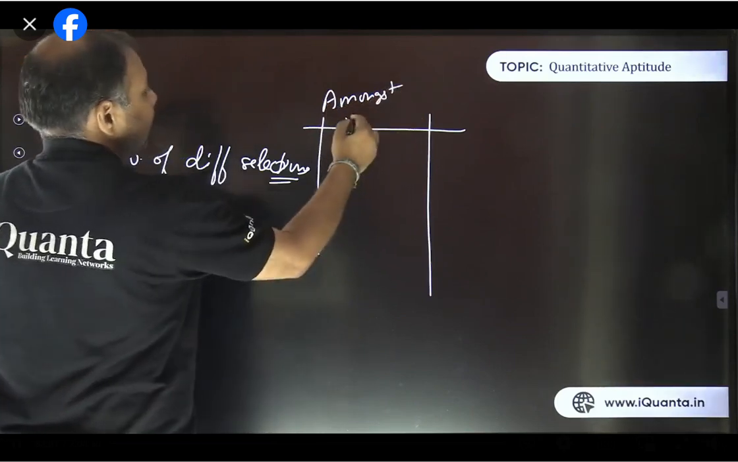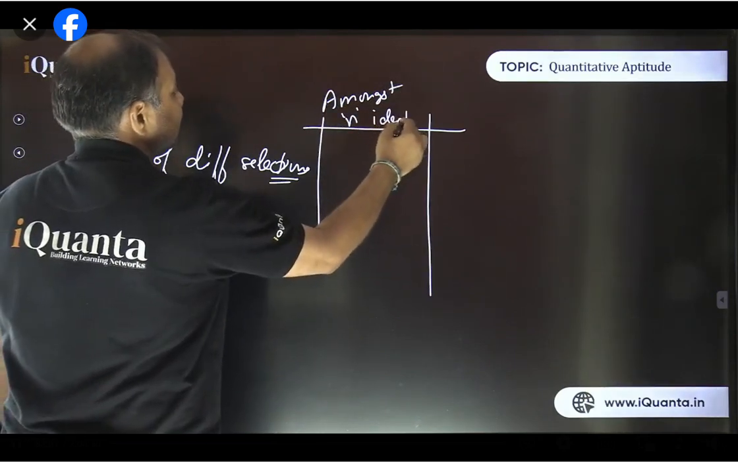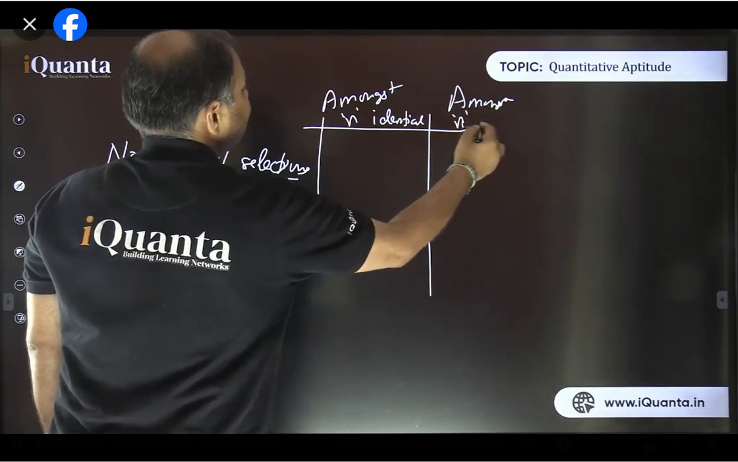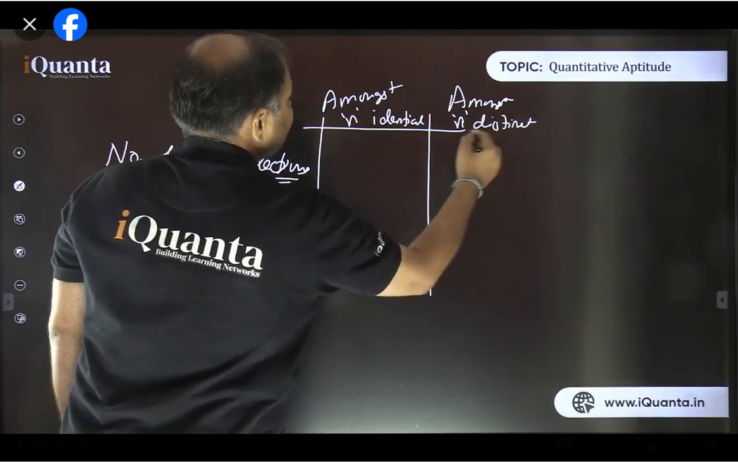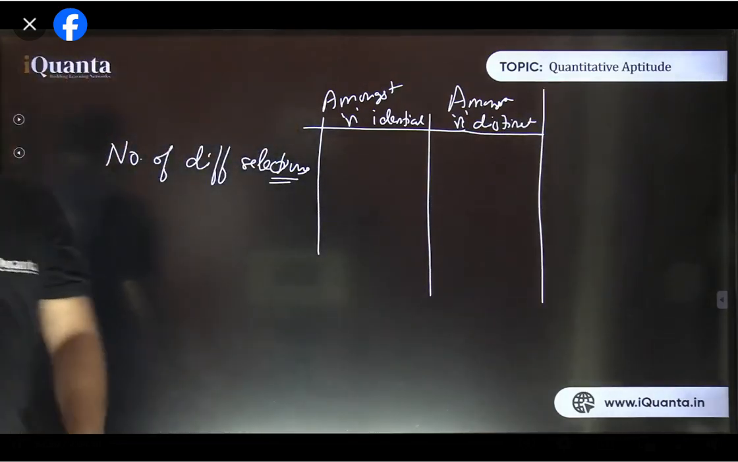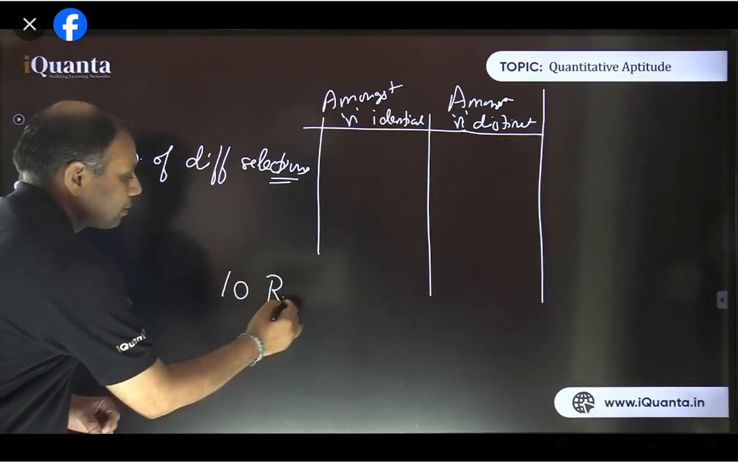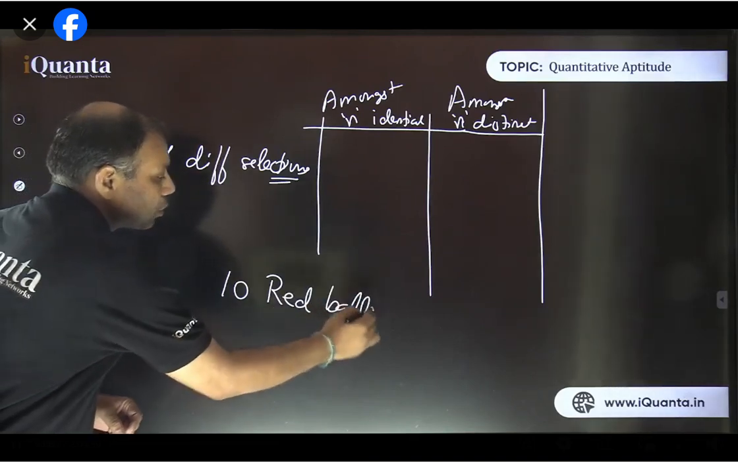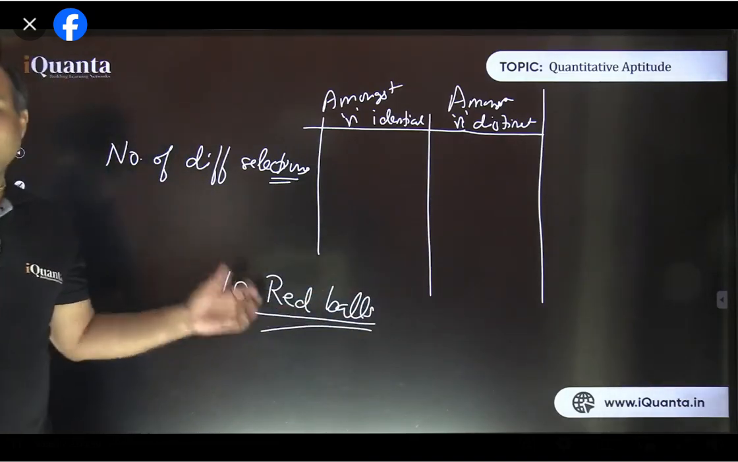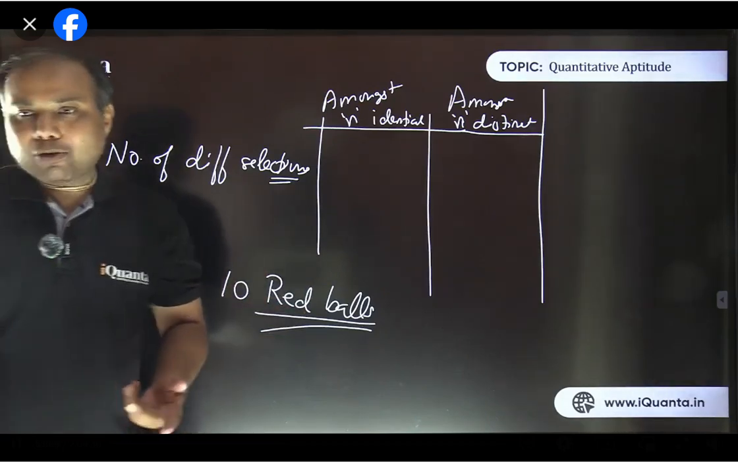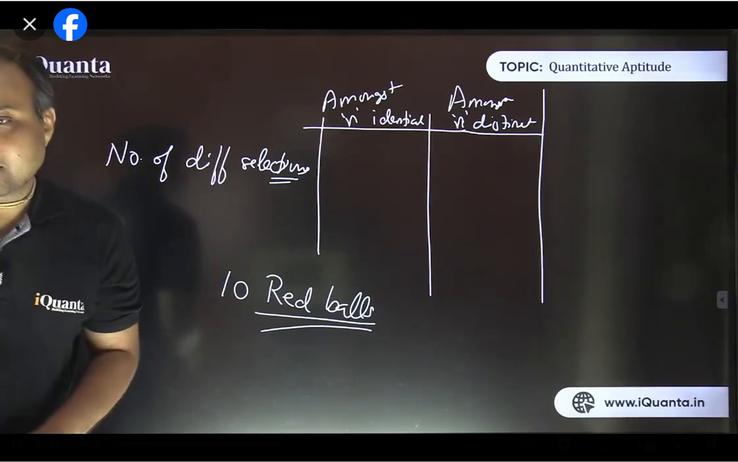Amongst n identical objects or among n distinct objects. Now this is a short topic here. Try to understand, I'm taking an example. If you are having 10 red balls, by default we assume when it is written that all balls are identical. 10 red balls means all 10 red balls are identical. Now tell me, in how many ways can you select one ball?